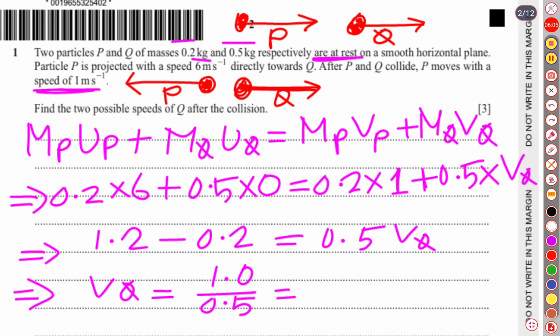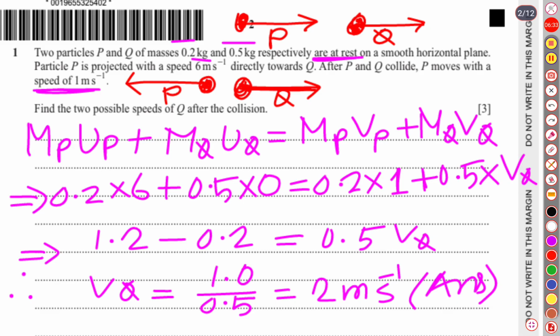It is going to be 2 meters per second. So this is the first velocity, and as it is positive, Q was moving onward. So this is one of the possible values. Now let's find out the velocity of Q after the collision in the second case.